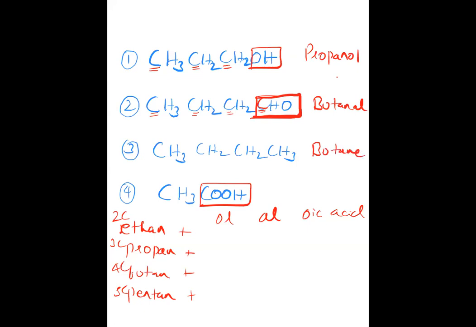See now also Shubhayu is asking, writing ethanoic acid. Correct, only Shubhayu. And fourth one is ethanoic acid. Here all carbons are in single bond. It's a hydrocarbon. There is no functional group. So only it is butane.